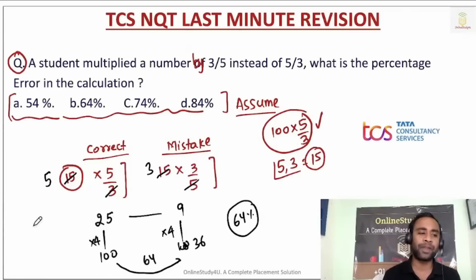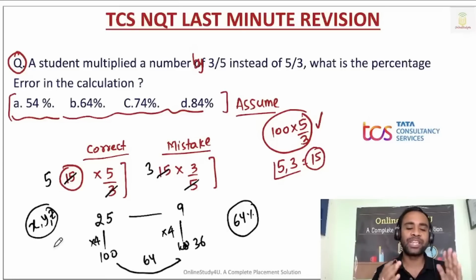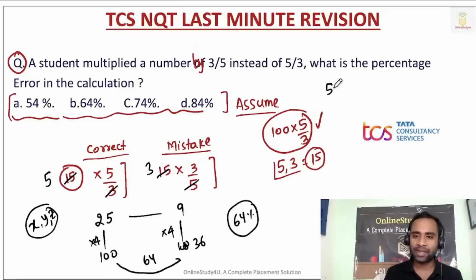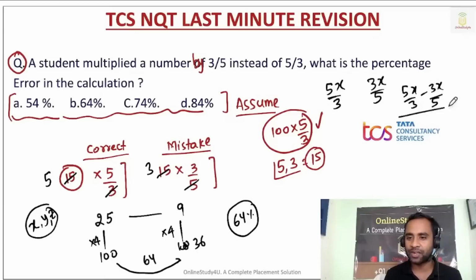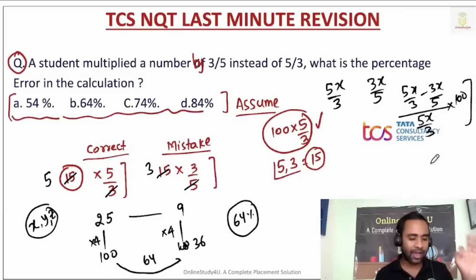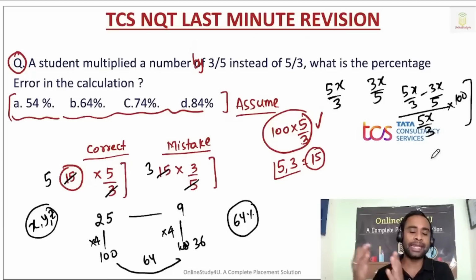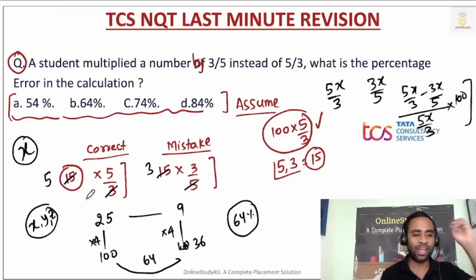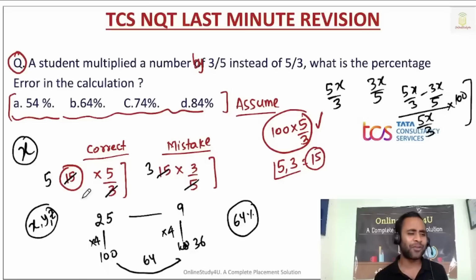That's all. Many people will take X, many people will take Y, Z and all, and trust me, they will make the problem very complicated. They will make the number 5x by 3, and by mistake it became 3x by 5, and then they will subtract: 5x by 3 minus 3x by 5 divided by 5x by 3, into 100. And I have told you multiple times, either in real life or in mathematics, if you bring x, your life becomes hell.